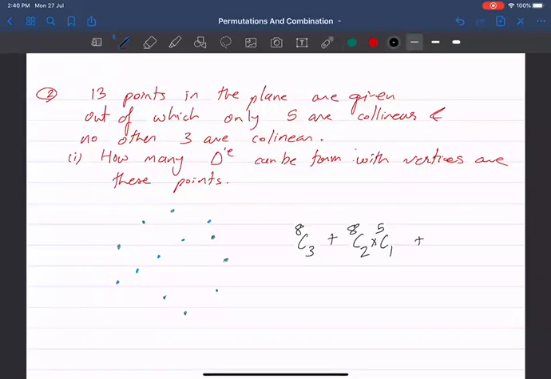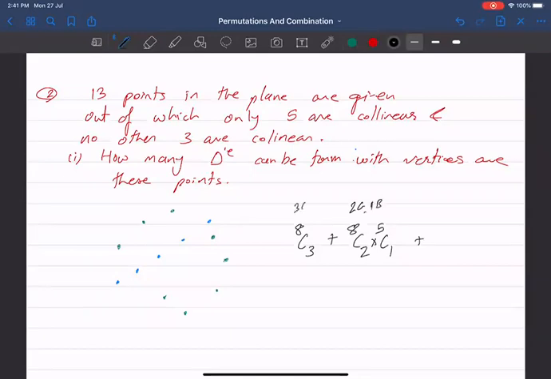I'm sorry. This could be a triangle, or maybe this, and this could be a triangle, and maybe this could be a triangle. That means 2 of the green points and 1 blue point.